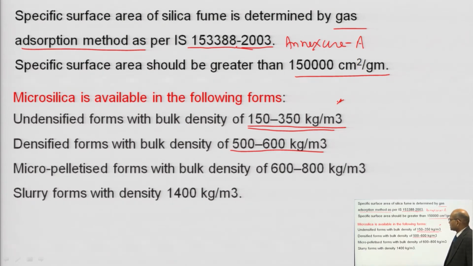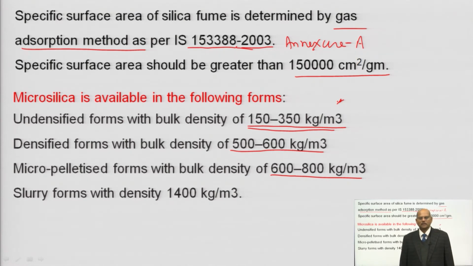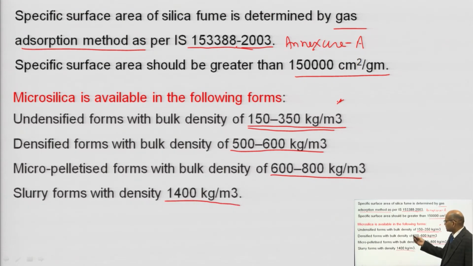If you are considering the micro pelletized form, the bulk density is in the 600 to 800 kg per meter cube range, and sometimes you can get microsilica in slurry form too. So, what is the density in this slurry form? In slurry form, the density will increase to 1400 kg per meter cube. So, these are the different forms you can find.